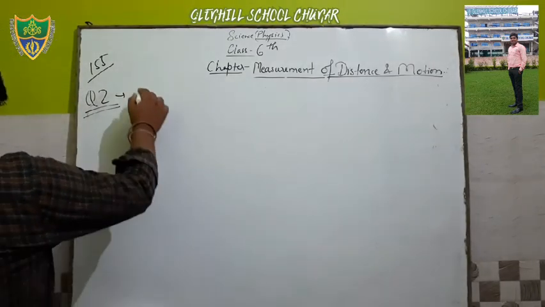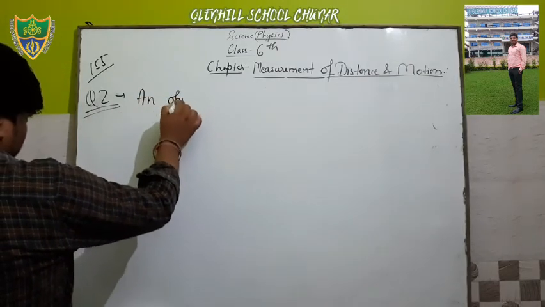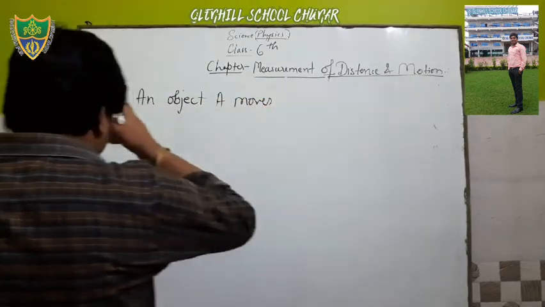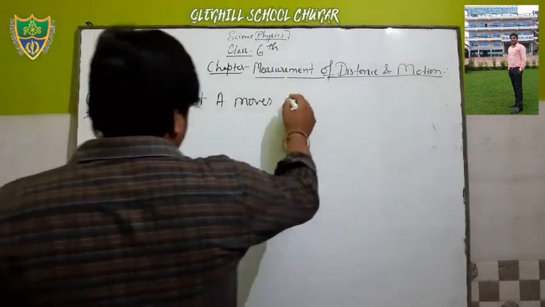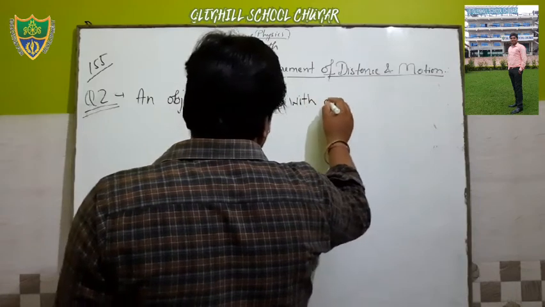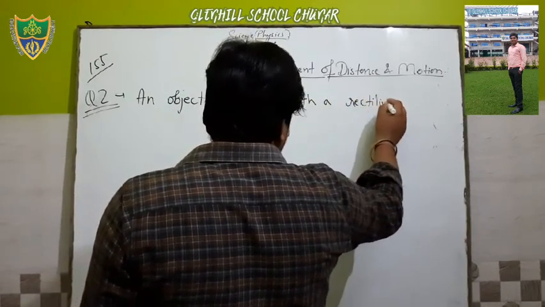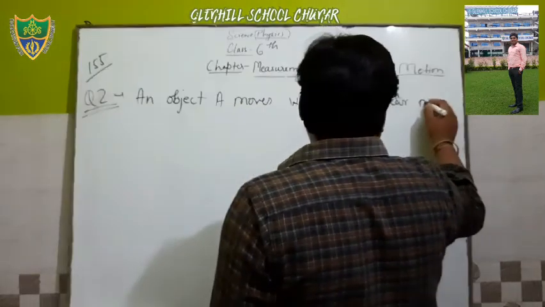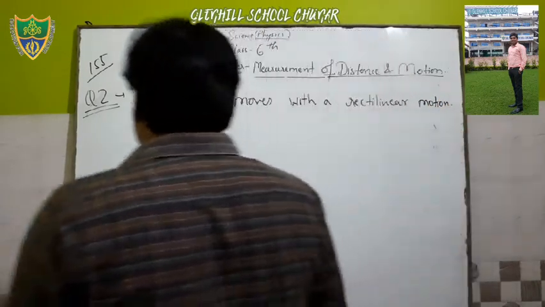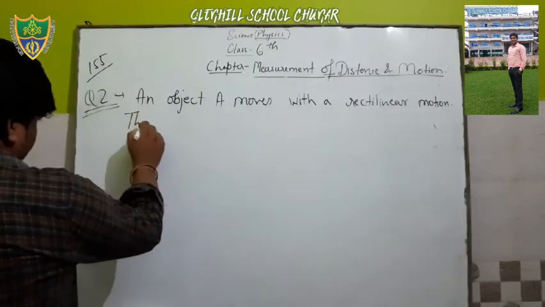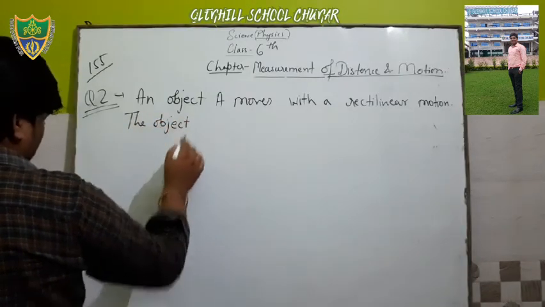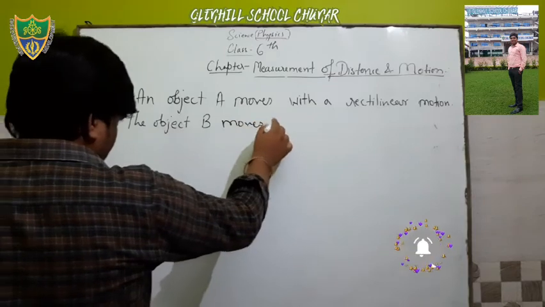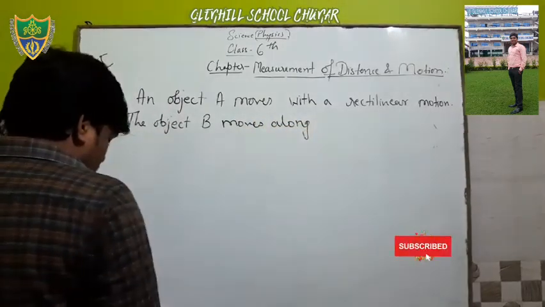An object A moves with a rectilinear path, rectilinear motion, and the object B moves along a circular path.